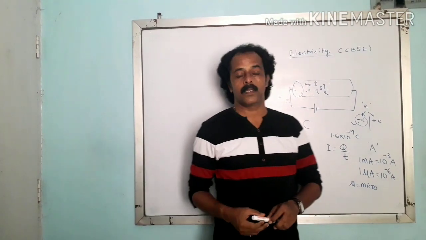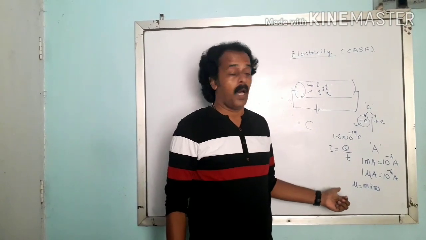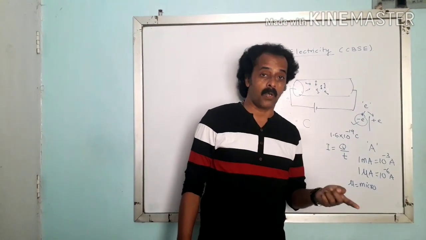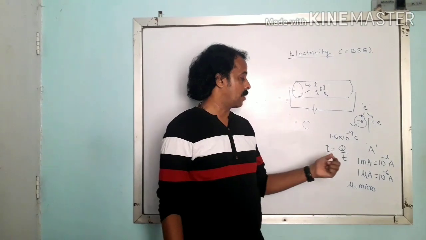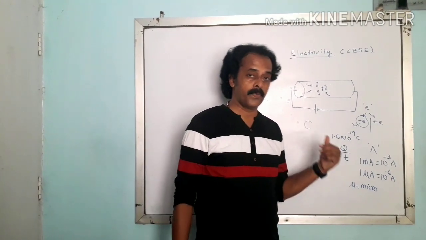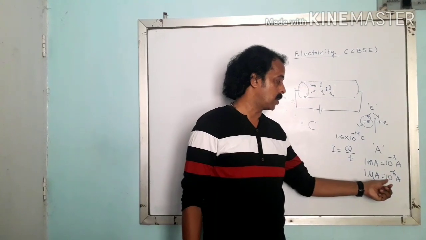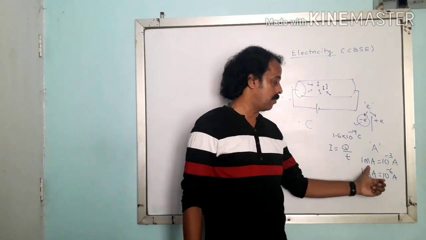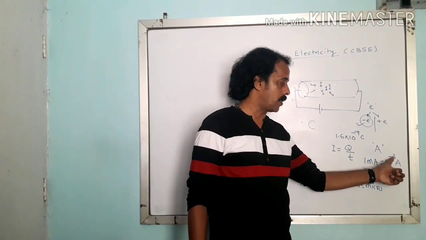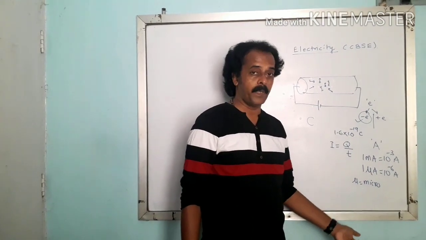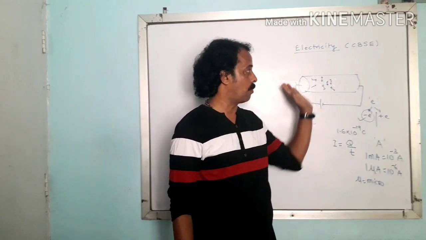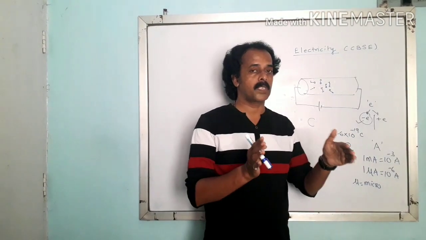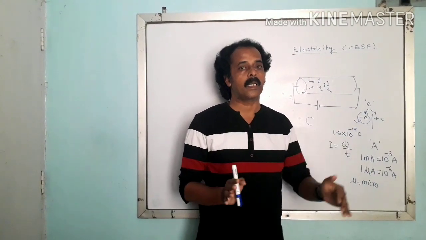So what we understood today is about electric current: how it is measured, what is the meaning of electric charge, what is the magnitude of the charge of one electron, in what unit it is measured, then the definition of current, the formula for current, and then the lower units that we utilize for a small amount of current. That is 1 mA, 1 milliampere, which is written as 10 raised to minus 3 ampere, and 1 microampere, that is 10 raised to minus 6 ampere. So today we studied the meaning of current, and it is the first part of this chapter, that is electricity, right?